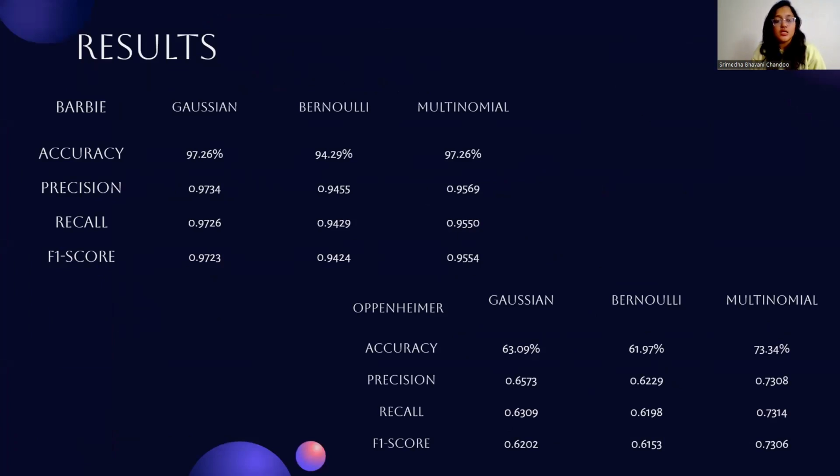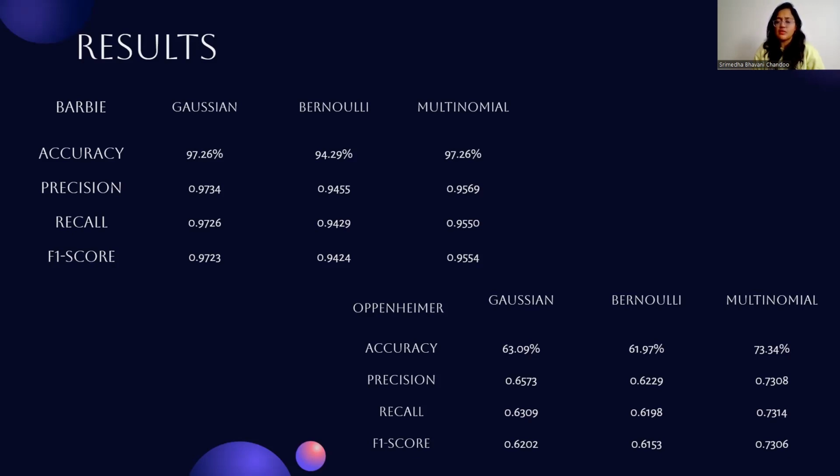Moving on to the results, here we can see there are 2 different tables, one for the Barbie and one for the Oppenheimer movie review data set. In the Barbie table, we can see that the accuracy is very comparable, surprisingly, for both Gaussian and multinomial models. But when it comes to precision, recall and F1 score, Gaussian has performed slightly better than the multinomial model. When it comes to the Oppenheimer movie, we can see that the multinomial model has performed way better than both Gaussian and Bernoulli with respect to accuracy, as well as precision, recall and F1 score.